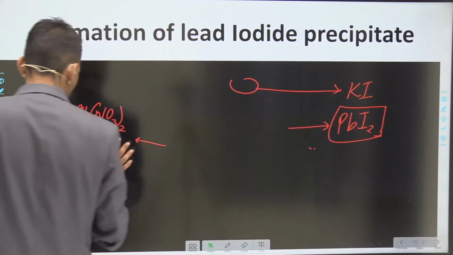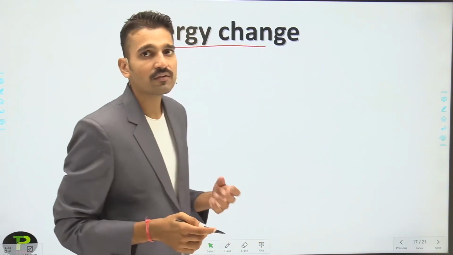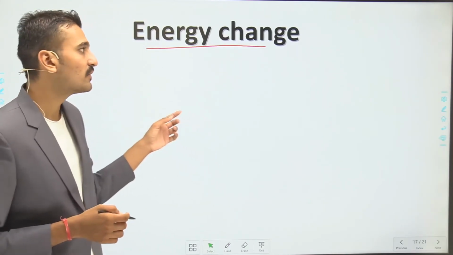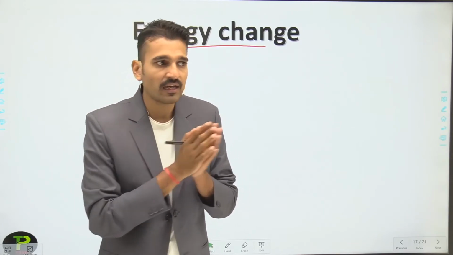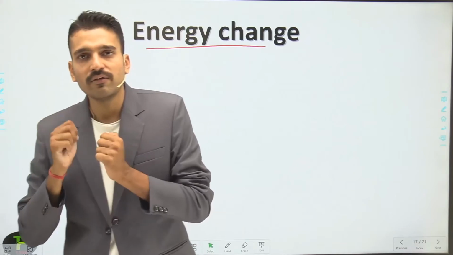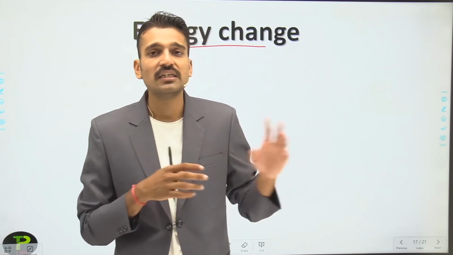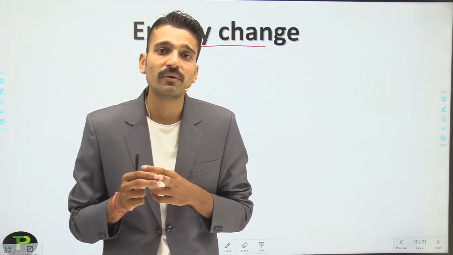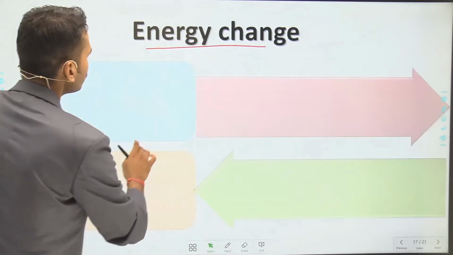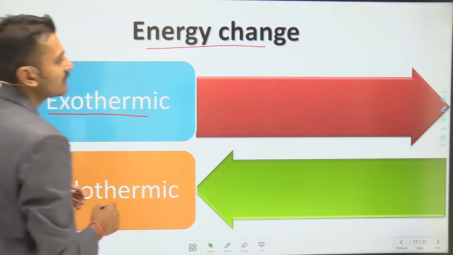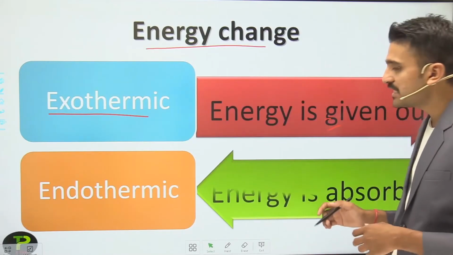Moving to another slide, that is the energy change. How does the energy change take place? You should know that for a particular chemical reaction to take place, either energy should be absorbed or energy should be released. If energy is absorbed, it is an endothermic reaction. If the energy is released, it is an exothermic reaction. Energy can be in any form, either heat, light or electricity. So for exothermic reactions energy is given out, and for endothermic reactions energy is absorbed.